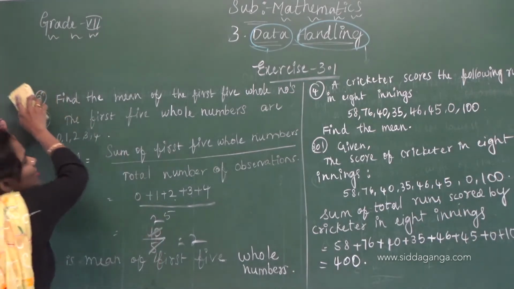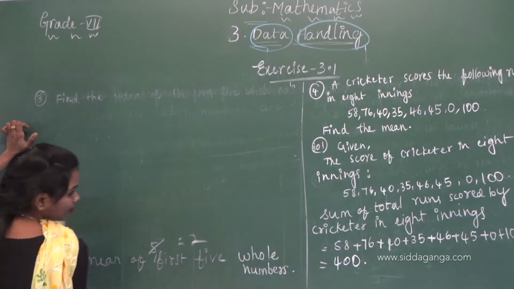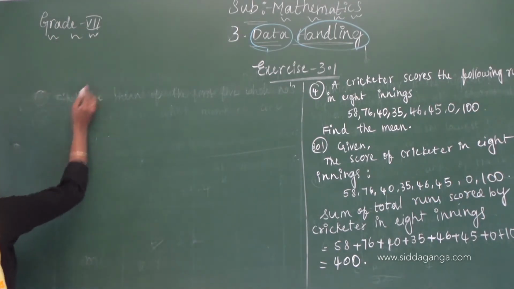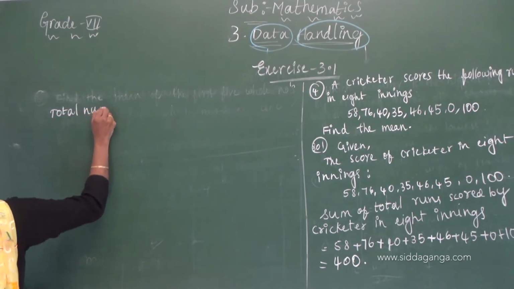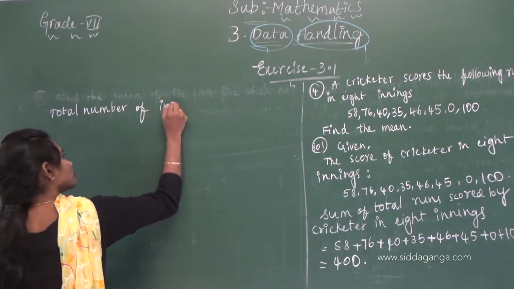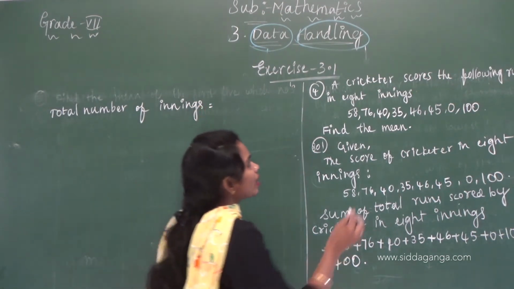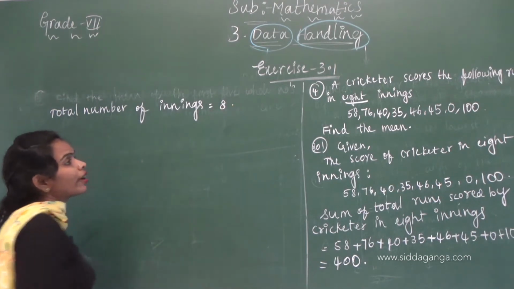Total number of innings. How many innings are there? 8 innings. Now what do we have to find?